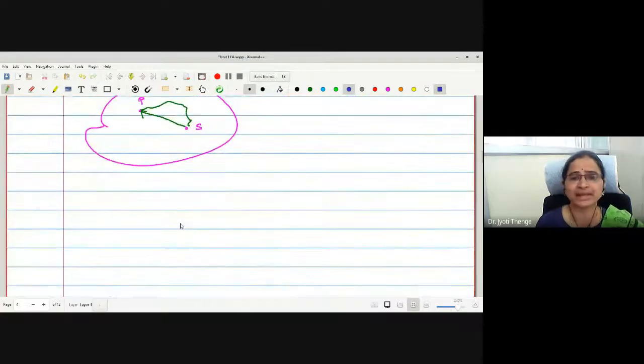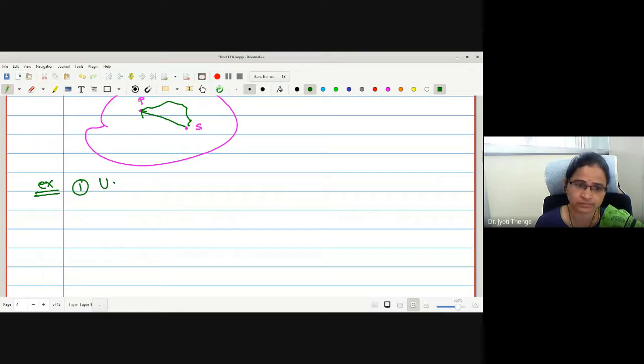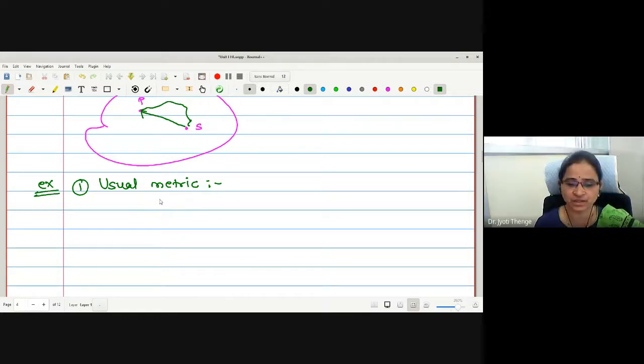Do you remember some metric examples? The usual metric. What is the usual metric? Mod of x minus y, whole squared. On which set are you defining this?